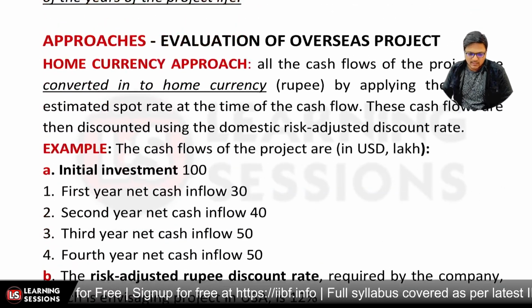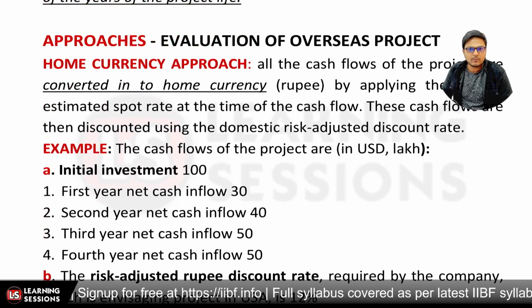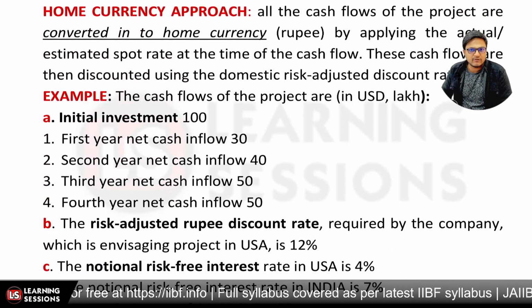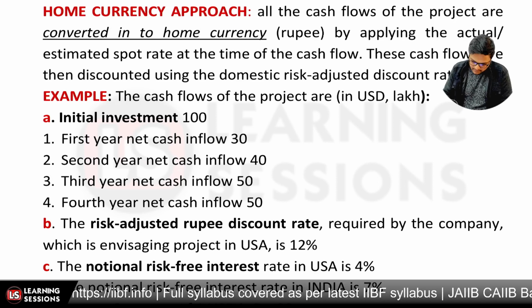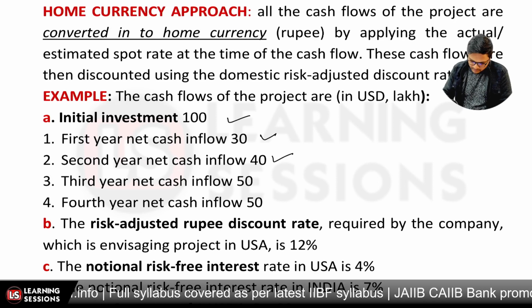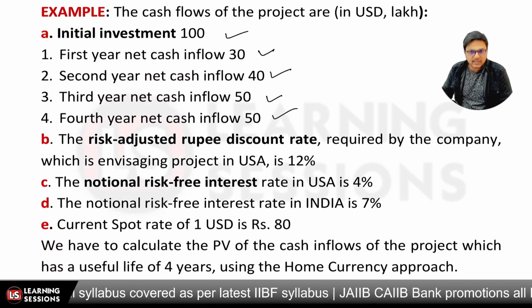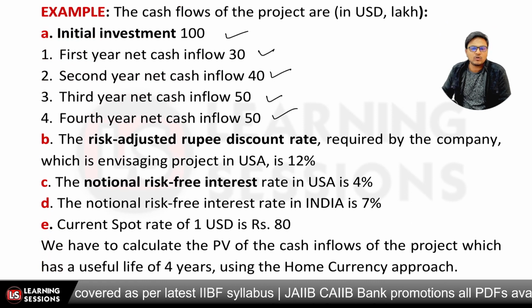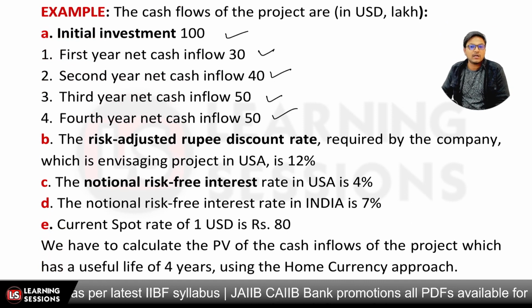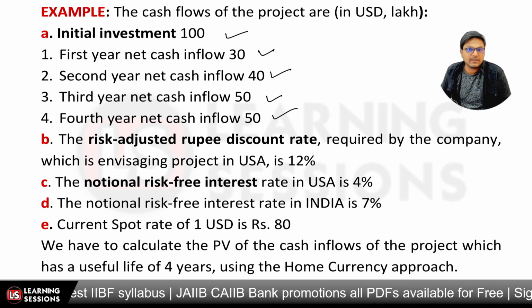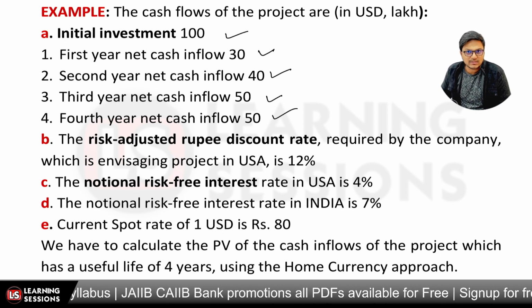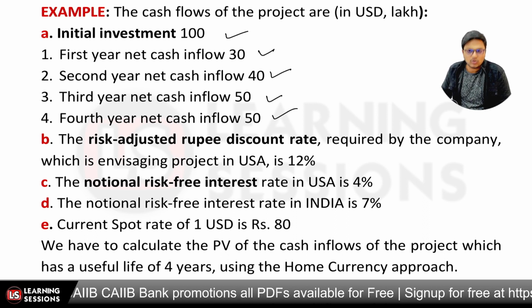Okay, so let's consider the example. As per the home currency approach, we are provided with an example. Initial investment is given to be 100, and further we are provided the cash flows 30, 40, 50. The risk adjusted rupee discount rate required by the company which is envisaging a project in USA is given to be 12%.